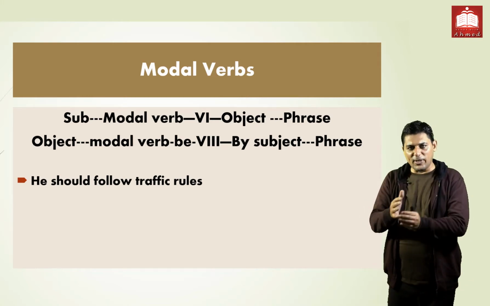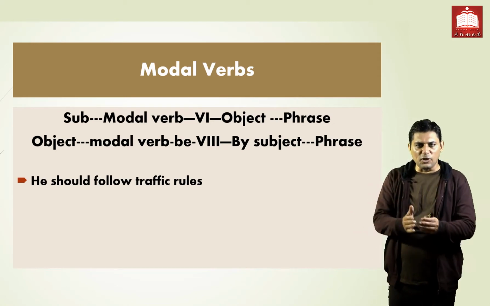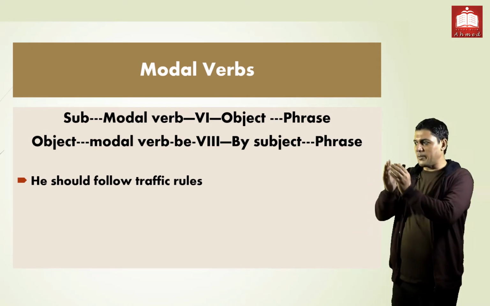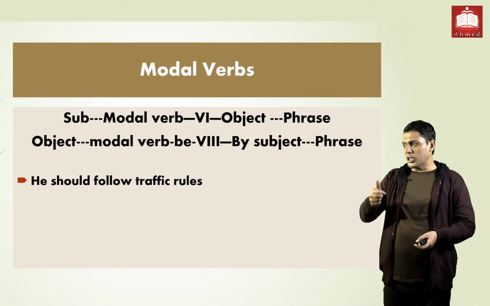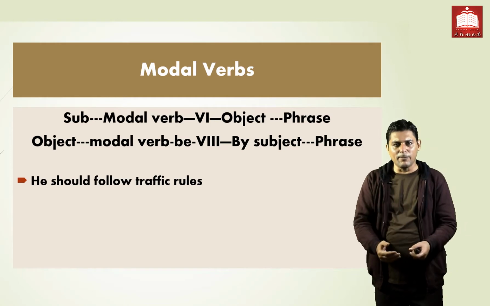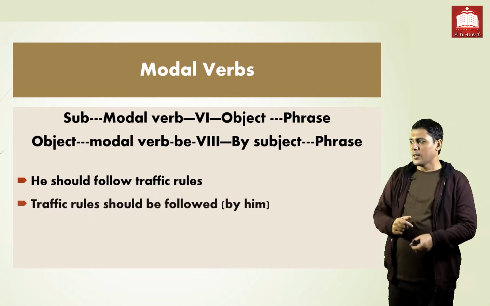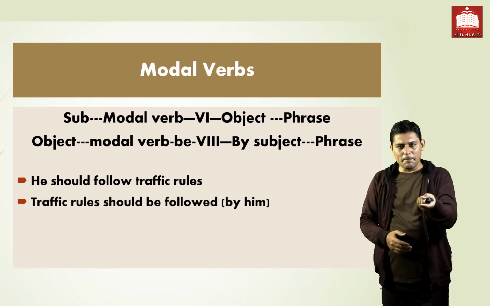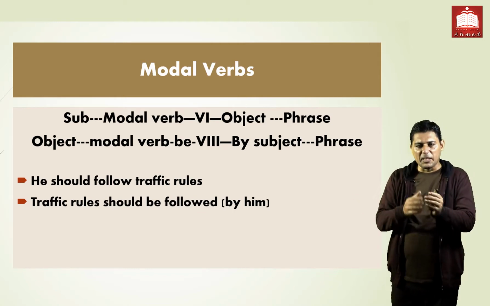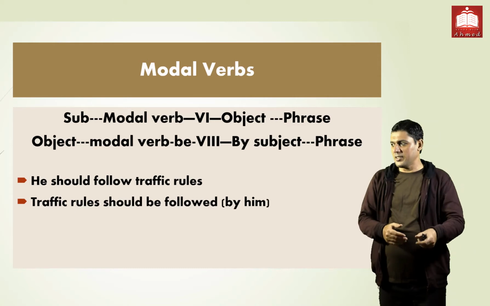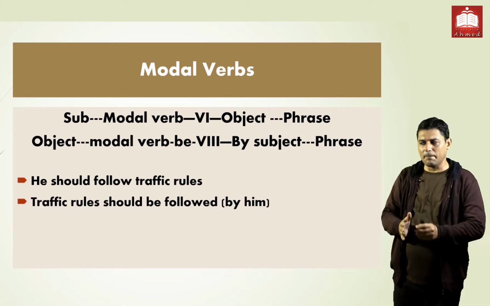We must have division of sentence. He subject, traffic rules, object, and should follow, this is verb. According to the rule of the passive structures, modal verbs, object को हम पहले लेके आते हैं, right one, उसके बाद हमने modal verb को यूज़ करना है, be यूज़ करते हैं, verb के third form को यूज़ करते हैं. He should follow traffic rules, traffic rules को हमने पहले यूज़ करना है. Traffic rules, helping अब यहाँ पे क्या है, should है, तो should भी यूज़ कर देंगे. अगर यहाँ पे will लिखा होता है, will भी यूज़ करते हैं, can भी यूज़ कर सकते थे, must भी यूज़ कर सकते थे. Traffic rules should be followed, right one, in bracket भी है by him.